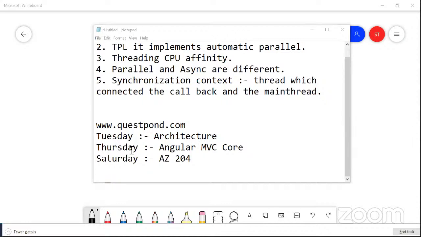A question here from Saikat Banerjee. Async versus await, when to use? No, Saikat, you have to use both of them in one go. Async and await are like brothers. If you use async, you have to use await. If you use await, you have to use async. Your program will not compile. Async and await is one concept. They are just two keywords of C#. They cannot go apart. So there is no difference. You have to use both of them.